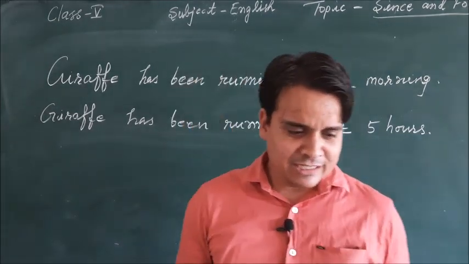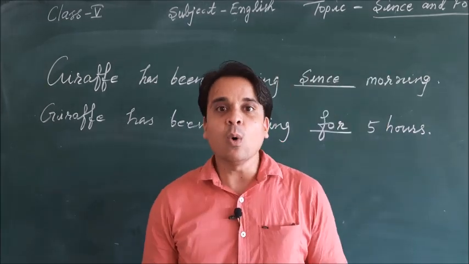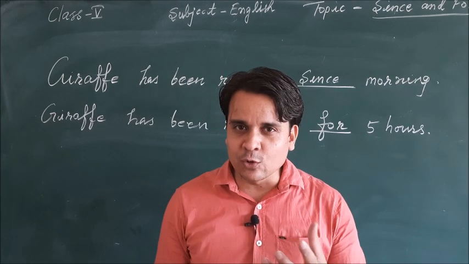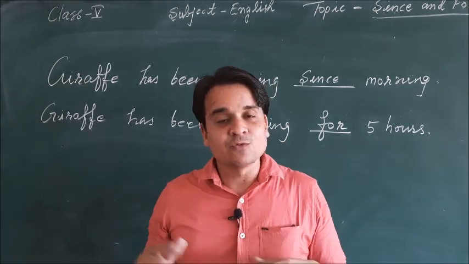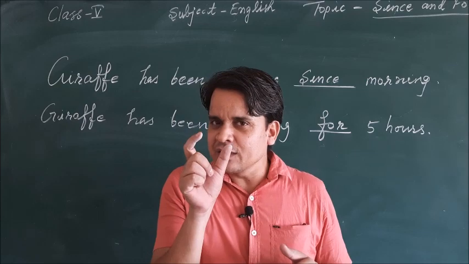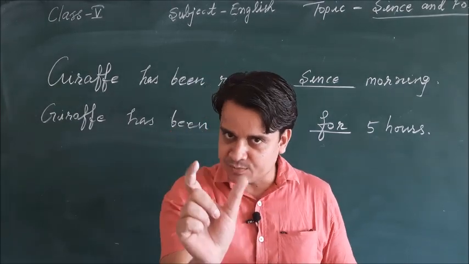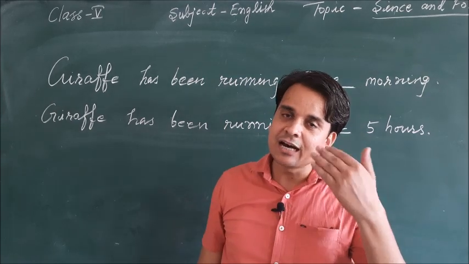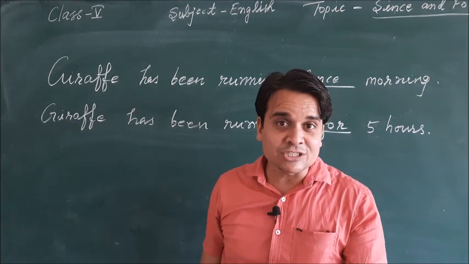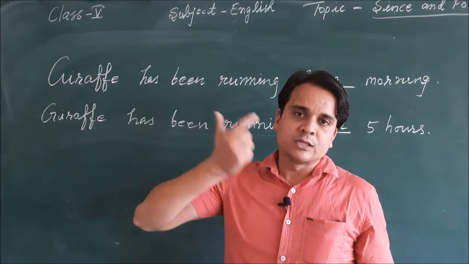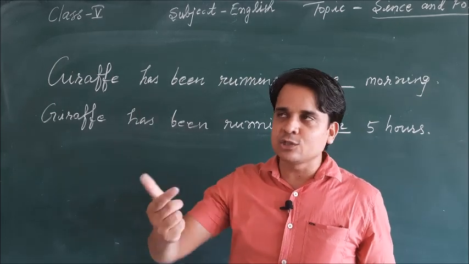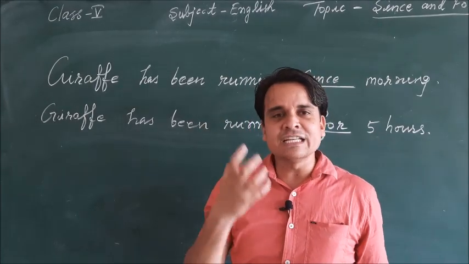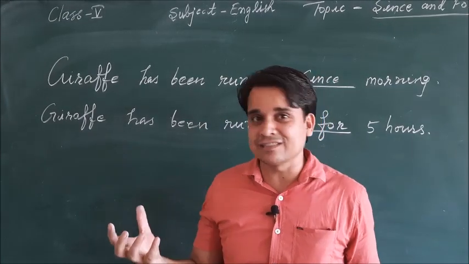So I think children, now you have understood the exact use of since and for. Since we use for showing the specific point of time, and for we use when we are telling about the duration of the time. For finding the duration, we need to do some mathematical calculations.